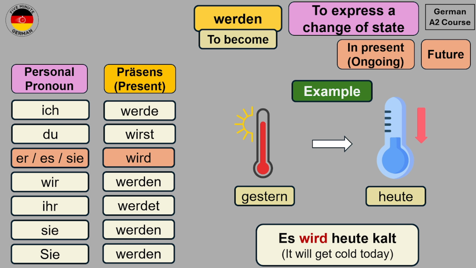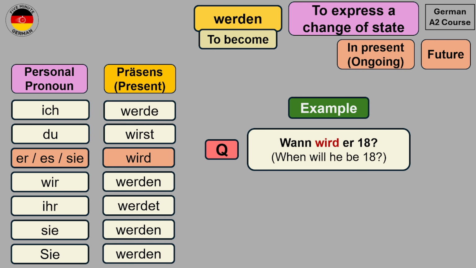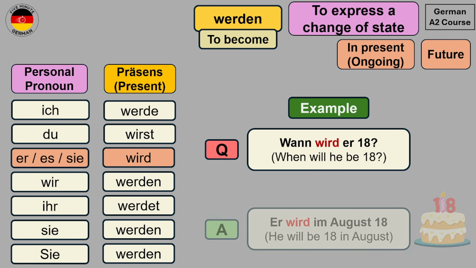We can also use the verb werden in questions. Suppose that somebody asks, Wann wird er 18? When will he be 18? So this is also a change of state, that he is maybe 17 years old right now, and somebody asks when will he be 18? And we can answer this with werden as: Er wird im August 18. He will be 18 in August. So this is also a change of state which will happen in the future.